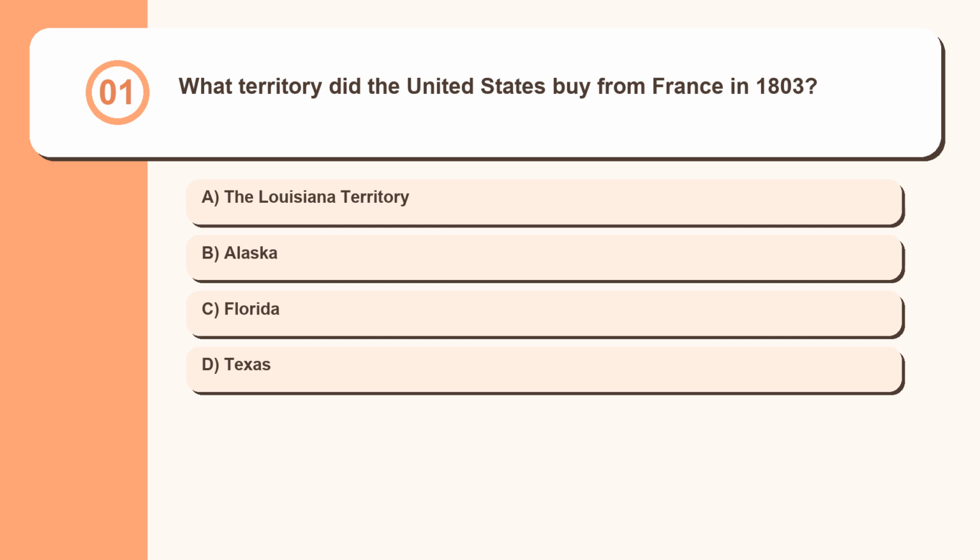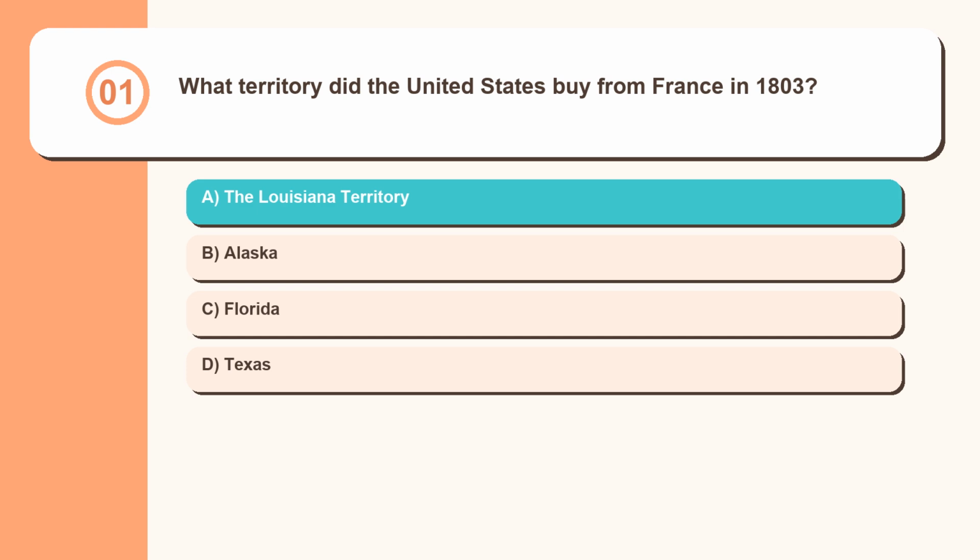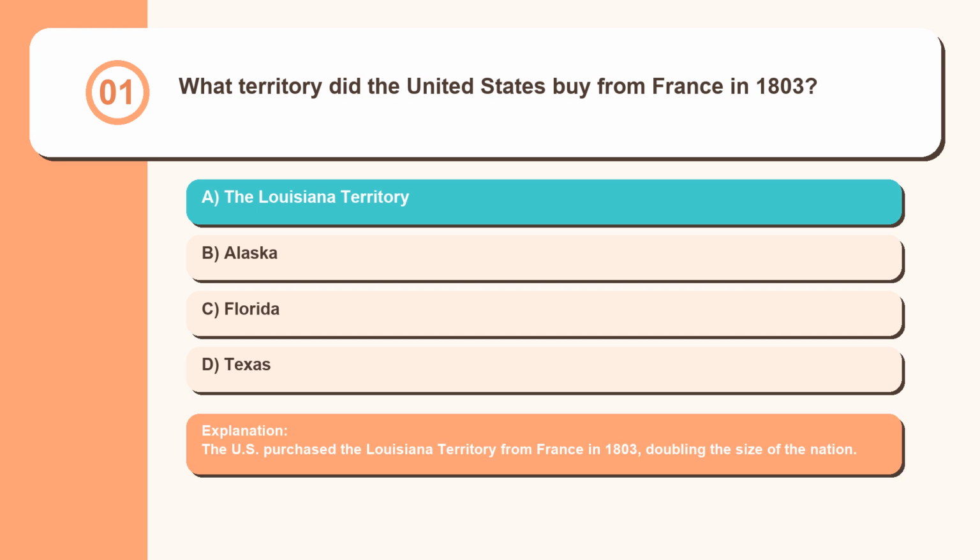Question 1. What territory did the United States buy from France in 1803? The Louisiana Territory, Alaska, Florida, Texas. The U.S. purchased the Louisiana Territory from France in 1803, doubling the size of the nation.